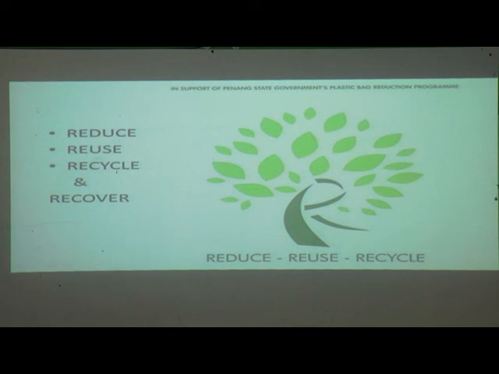Then reuse. When we are going to throw away plastic things, before that we should think about which way we can use these plastic things or paper things or wooden things, and then we reuse them. Then recycle. For recycling we can give tin boxes, plastic boxes and also papers to the shops which are collecting things for recycling. And recover. For recover again we can give these things.